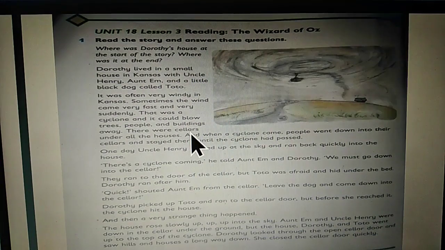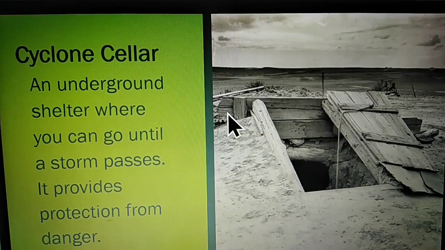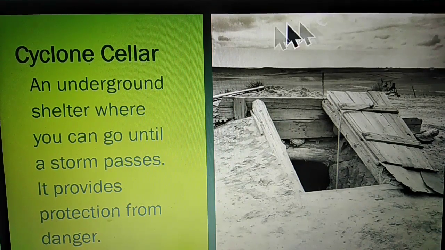Students, in this paragraph we found another word, cellar. Do you know the meaning of cellar? Cellar means a room below ground level in a house, often used for storing things. But the cyclone cellar is different.